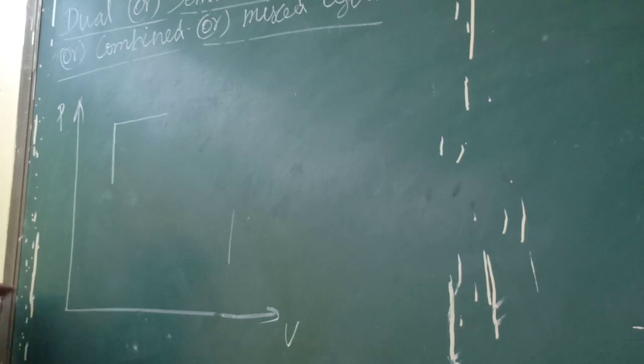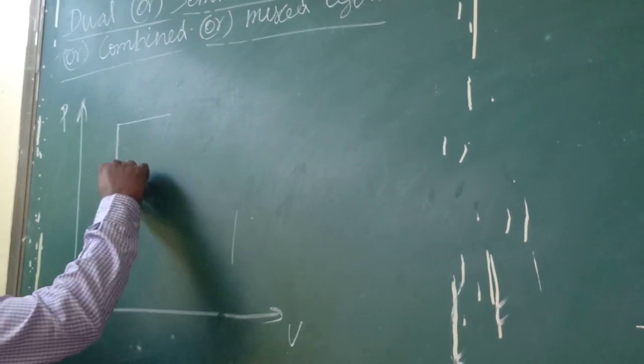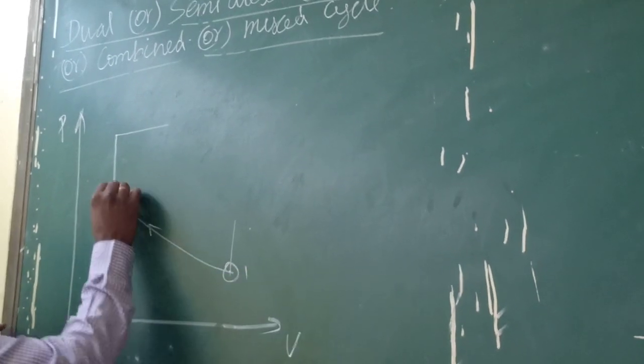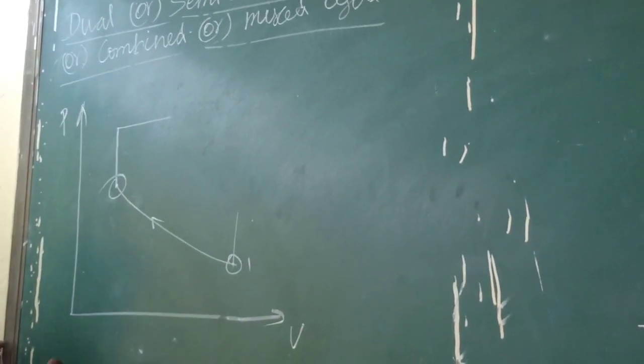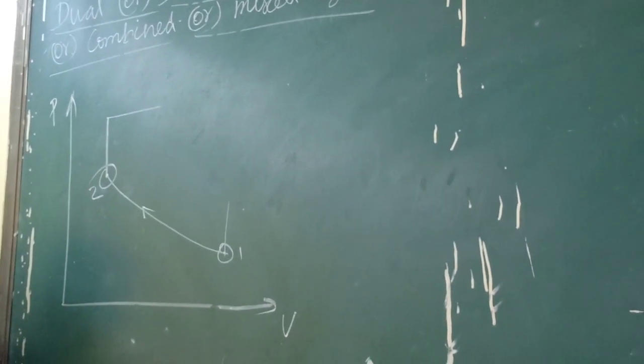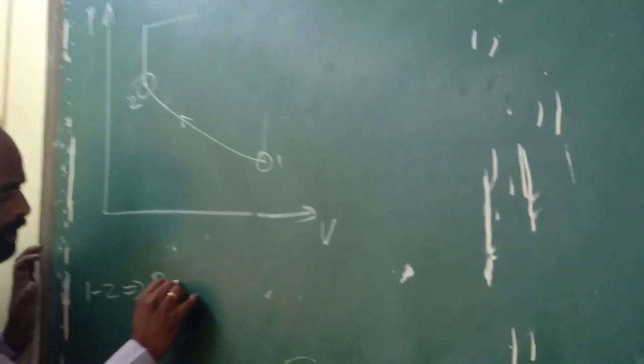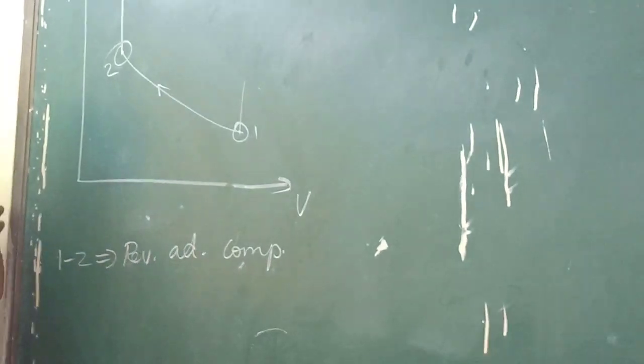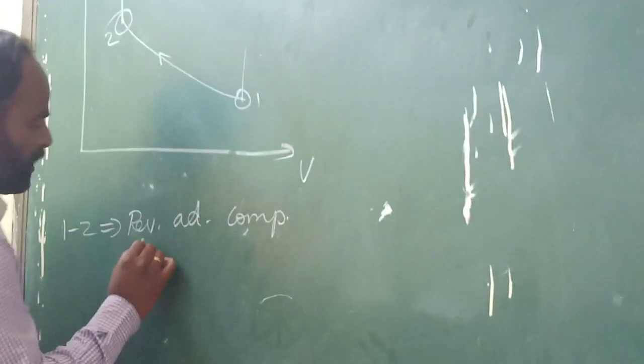Process 1 to 2 is a reversible adiabatic compression process. This is state 1 and state 2, where process 1 to 2 is called a reversible adiabatic compression process, and reversible adiabatic can be called an isentropic process.